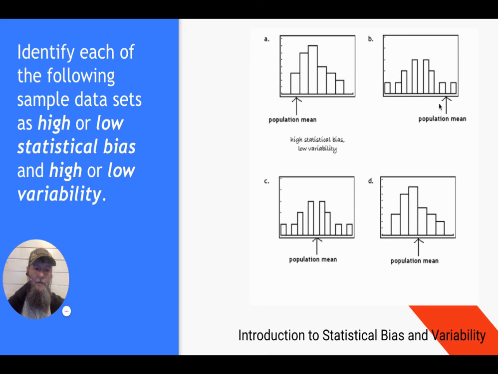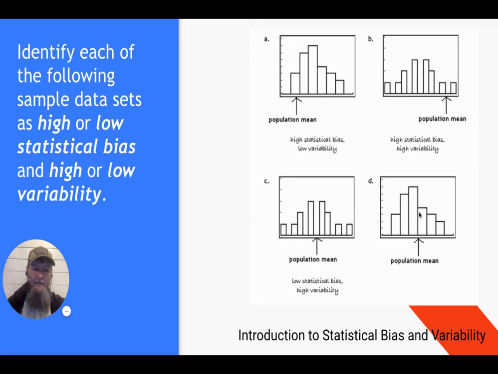How about this B? Population mean is nowhere near the center. That would be the center right there. So guess what? It's probably going to be high bias. The data values are very spread out, which means it's also high variability. So it's high bias and high variability. C looks just like B, except the population mean is right in the center where the sample mean is. So it's still spread out, still high variability, but the statistical bias is low. So low statistical bias and high variability.